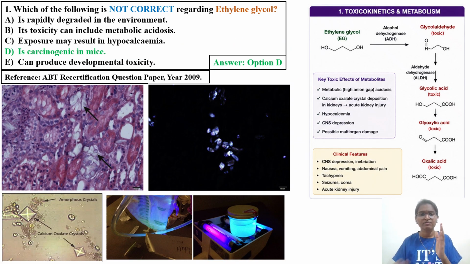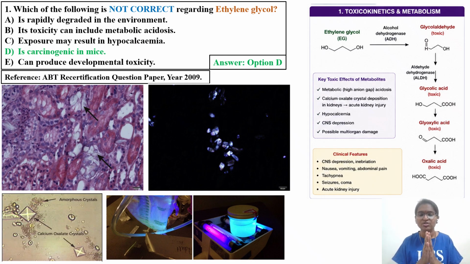The first question was taken from the ABT recertification question paper, year 2009. The question was, which of the following is not correct regarding ethylene glycol? From the options, we need to identify which statement is applicable. The first option: ethylene glycol is rapidly degraded in the environment. This is related to biopersistence, lipophilicity or hydrophilicity, how the chemical degrades in the environment. Second option: ethylene glycol toxicity can include metabolic acidosis.